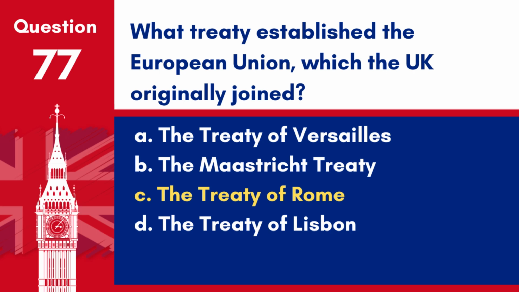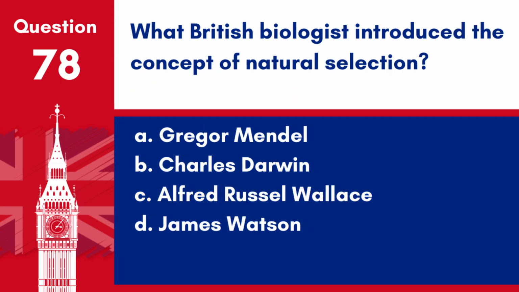in 1957. Question 78. What British biologist introduced the concept of natural selection? A. Gregor Mendel. B. Charles Darwin. C. Alfred Russel Wallace. D. James Watson. Answer B. Charles Darwin. Alongside Alfred Russel Wallace, Darwin formulated the theory of evolution by natural selection, published in his work On the Origin of Species.